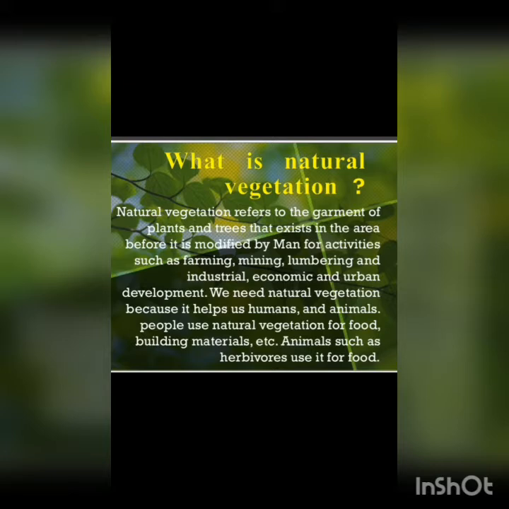We need natural vegetation because it helps humans and animals. People use natural vegetation for food, building material, etc. Animals such as herbivores use it for food. The growth of the natural vegetation of a particular area depends upon the temperature and also the moisture of that area. It also depends upon the slope and thickness of the soil.